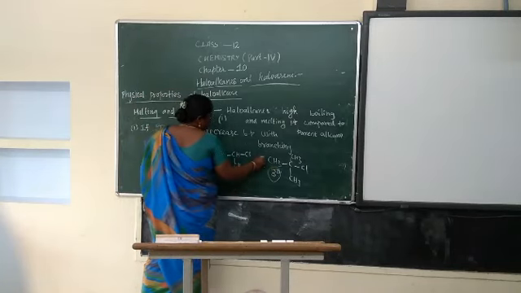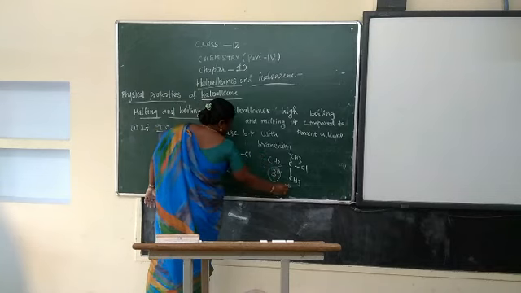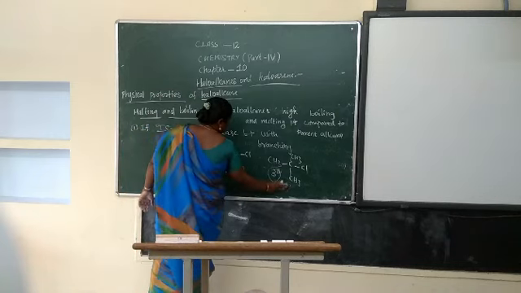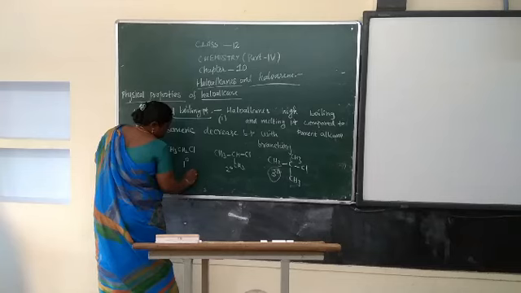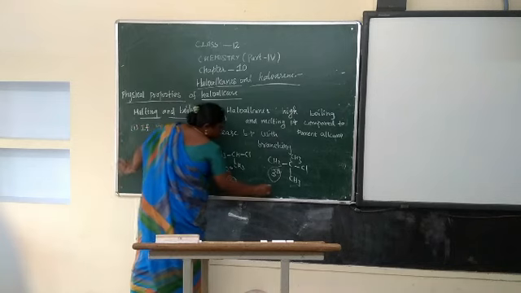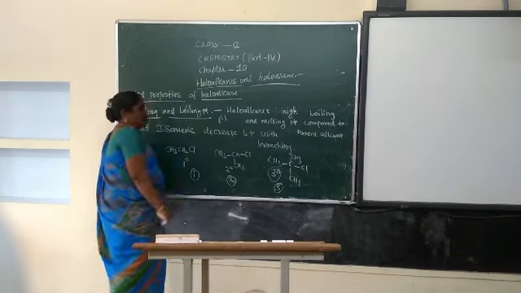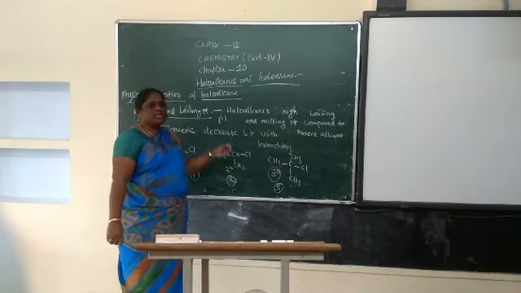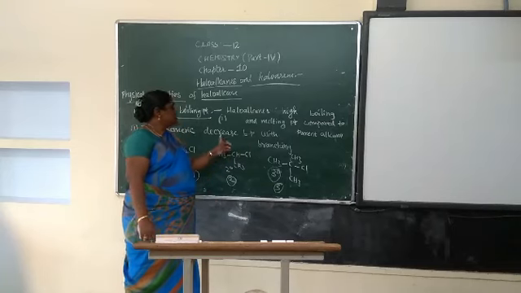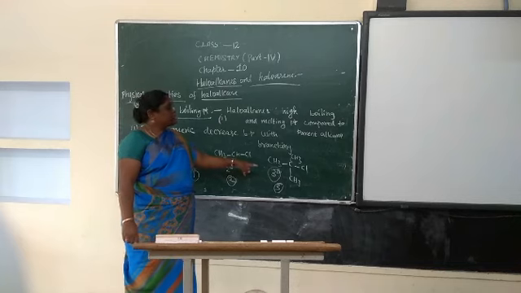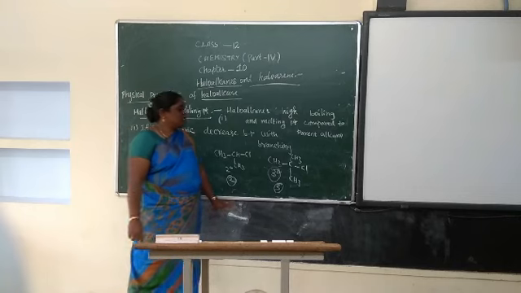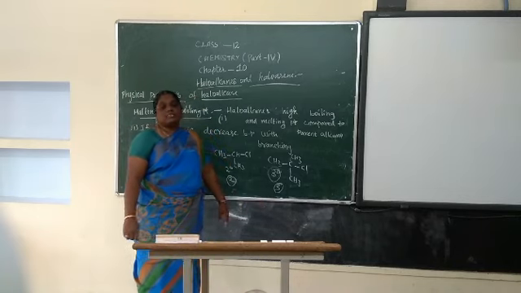So the primary has the highest boiling point, then secondary, then tertiary. If there is branching, the boiling point decreases. Why is that? What is the reason? Why does tertiary have a lower boiling point compared to secondary and primary? Because it occupies less surface area.